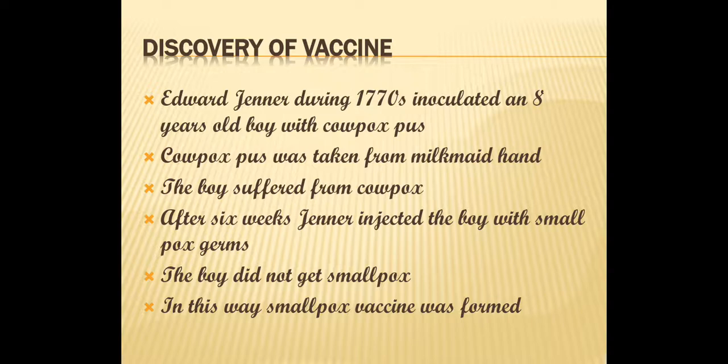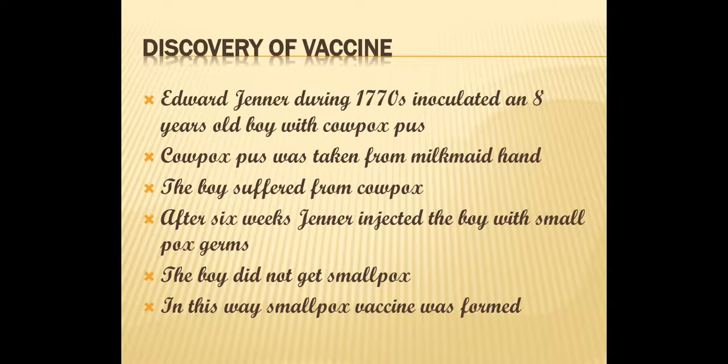Edward Jenner got an idea from this, and Edward Jenner inoculated an 8-year-old boy with cowpox pus. This cowpox pus was taken from a milkmaid's hand. The boy suffered from the cowpox, but as it had a very mild effect, soon the boy recovered from it.